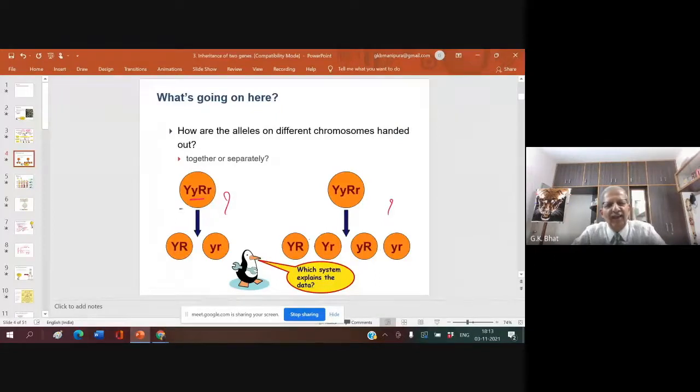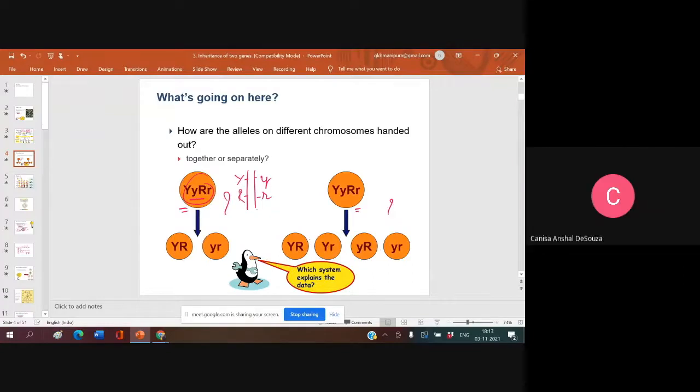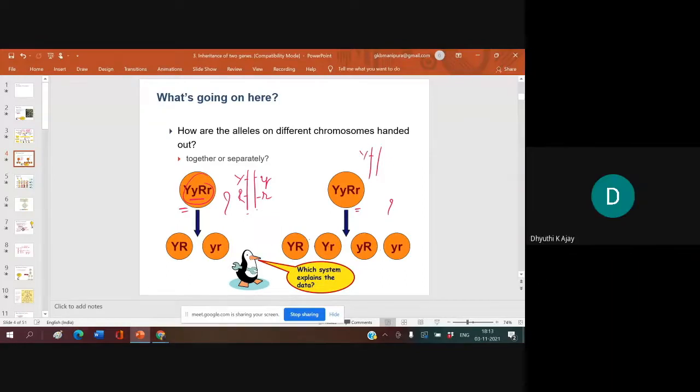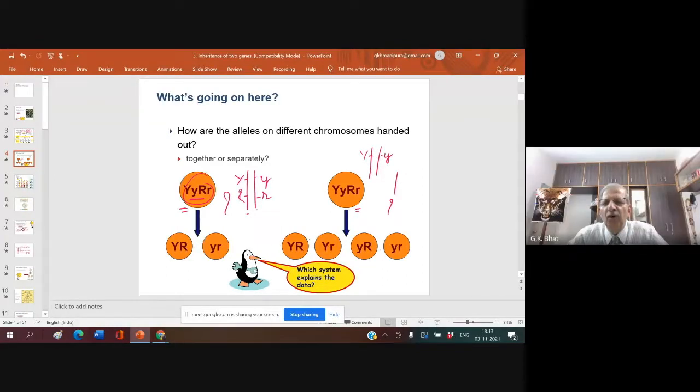This means, what does this mean? This means both the genes are present on different chromosomes. Understood? Because they are on different chromosomes, you get 4 gametes. It cannot be like this. Clear? Yes, sir.